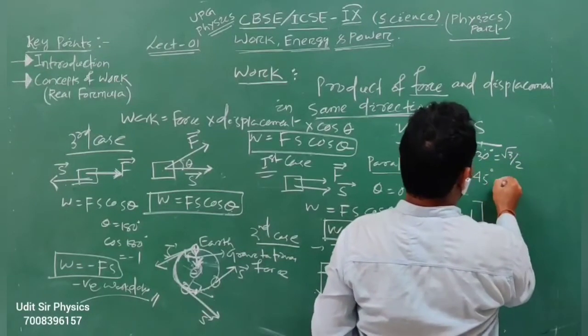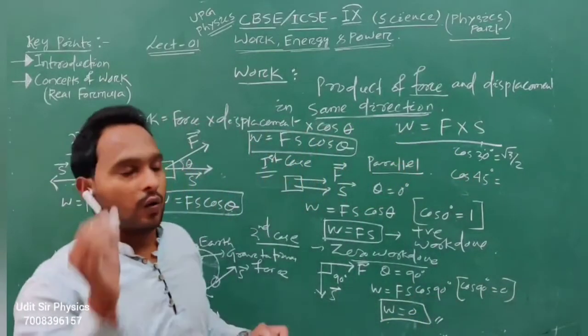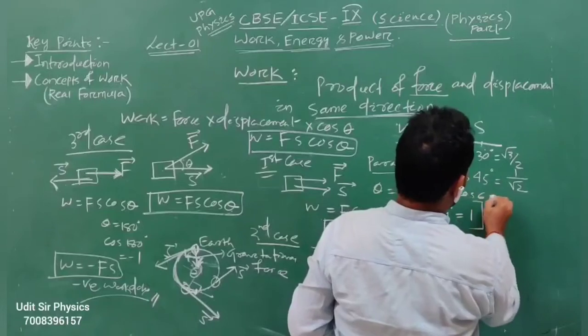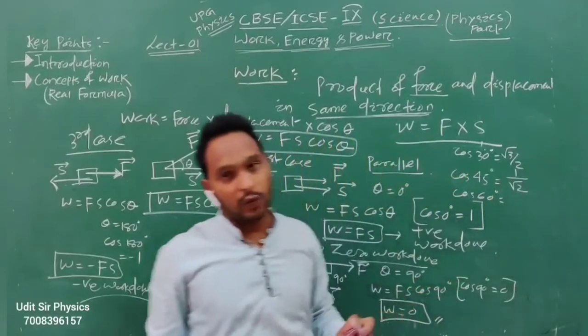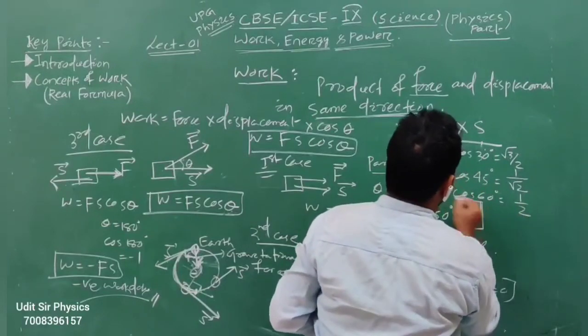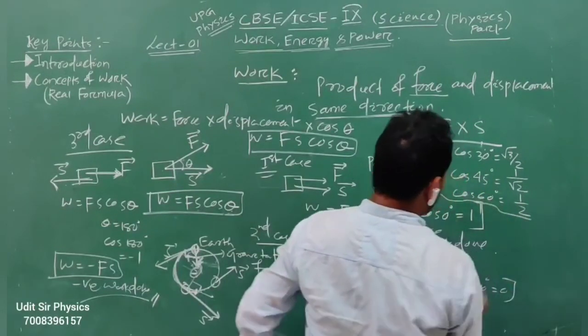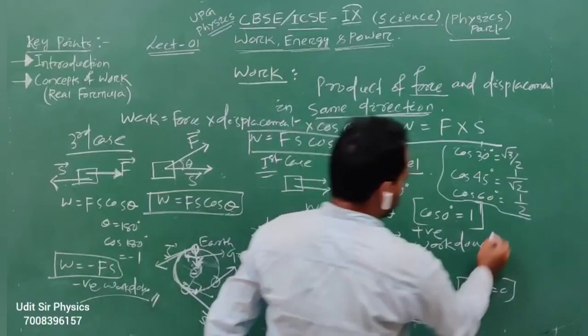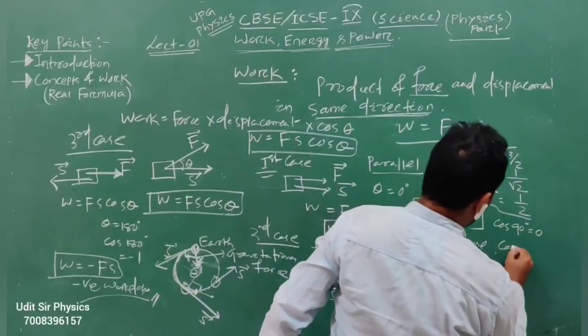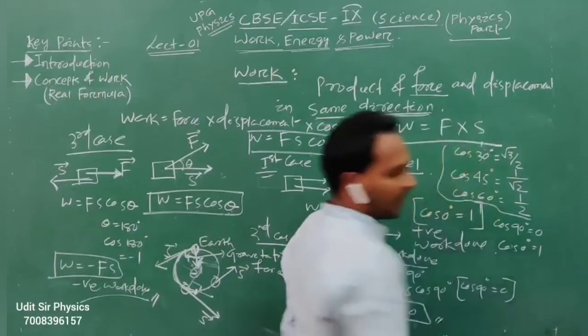Cos 45 equals 1 by root 2. Then cos 60 equals 1 by 2. Cos 90 equals 0.